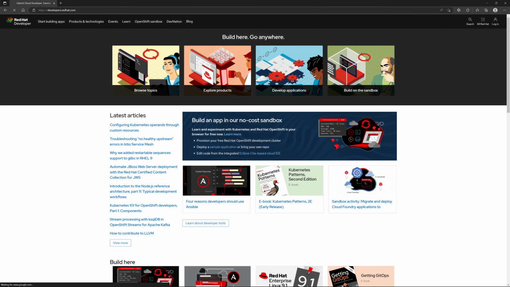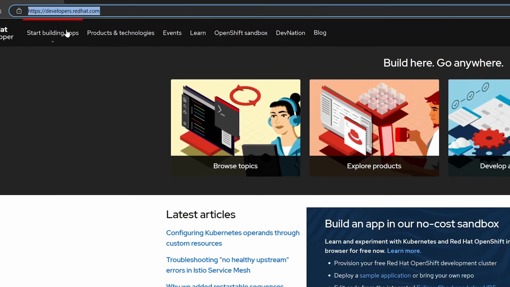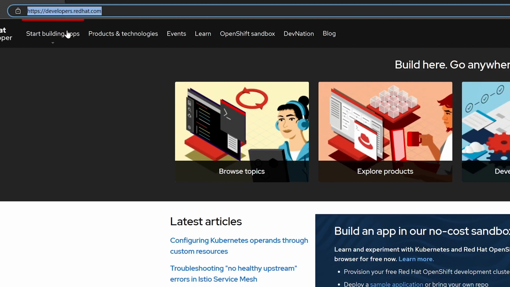Welcome to my desktop, where we're going to learn how to install Red Hat Enterprise Linux on a virtual machine. And over here, you'll see that we have a web browser up. And of course, with the web browser up, we're going to head over to https://developers.redhat.com. And this is the website that you'll be presented with once you go, as of the recording of this video, of course.